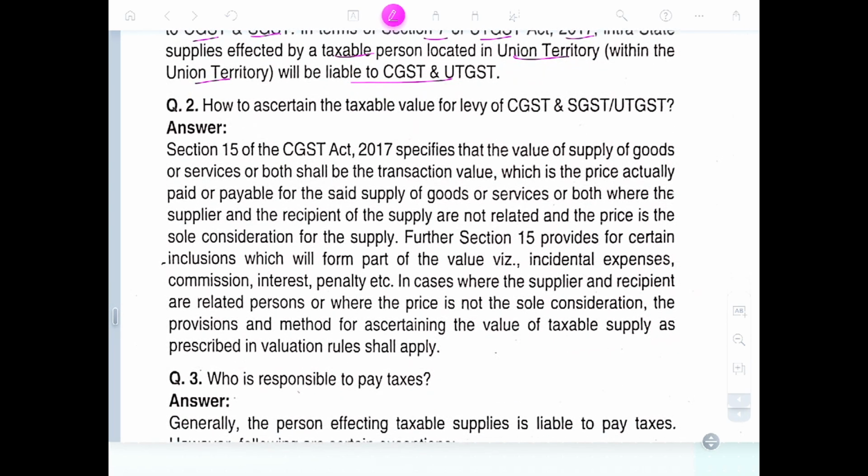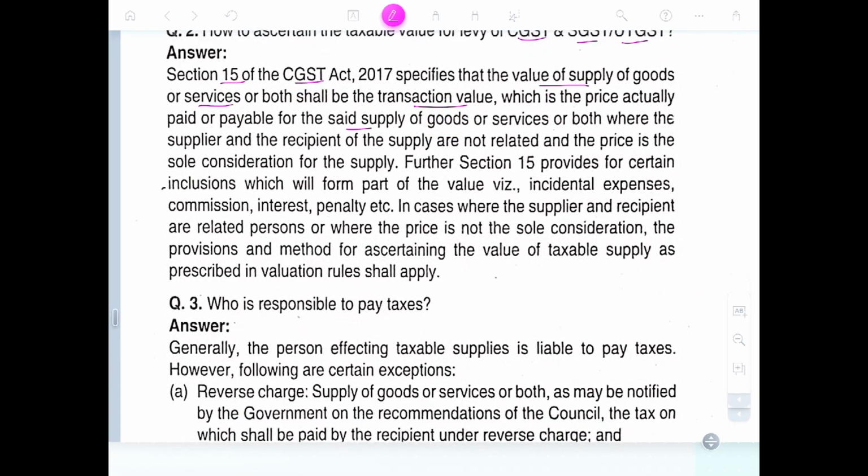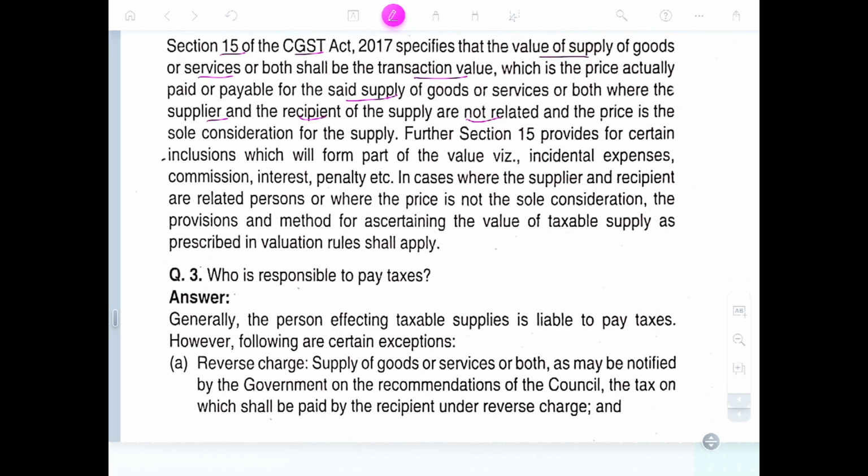How to ascertain the taxable value for levying CGST, SGST, and UTGST? Section 15 of the CGST Act 2017 specifies that the value of supply of goods or services or both shall be the transaction value, which is the price actually paid or payable for the said supply of goods or services or both, where the supplier and the recipient of supply are not related and the price is the sole consideration for supply.